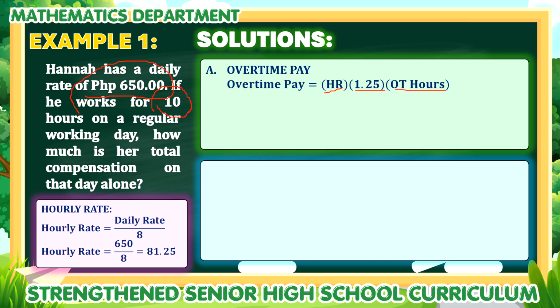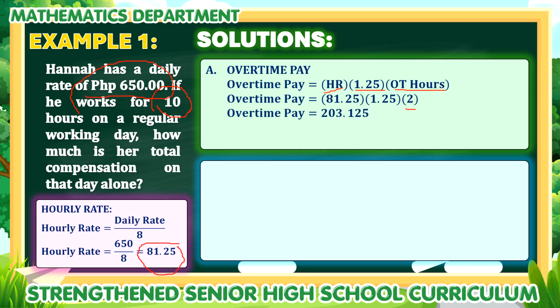Substituting our given, that is 81.25 times 1.25 times 2 hours of overtime. Simplifying that, we obtain 203.125. Therefore, Hannah's overtime pay is 203 pesos and 125 cents.